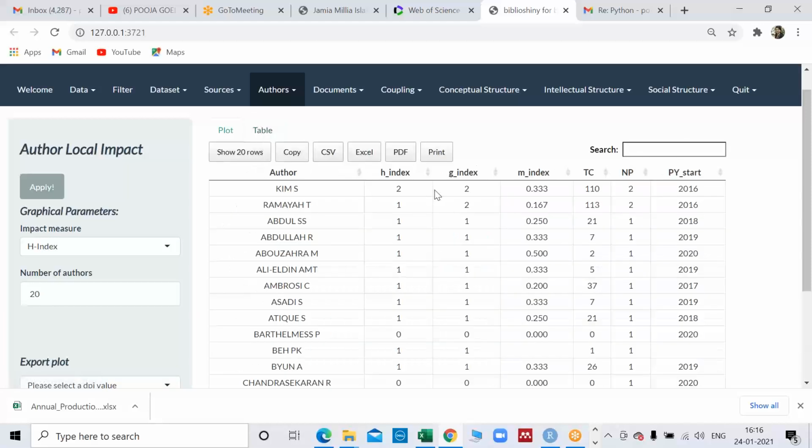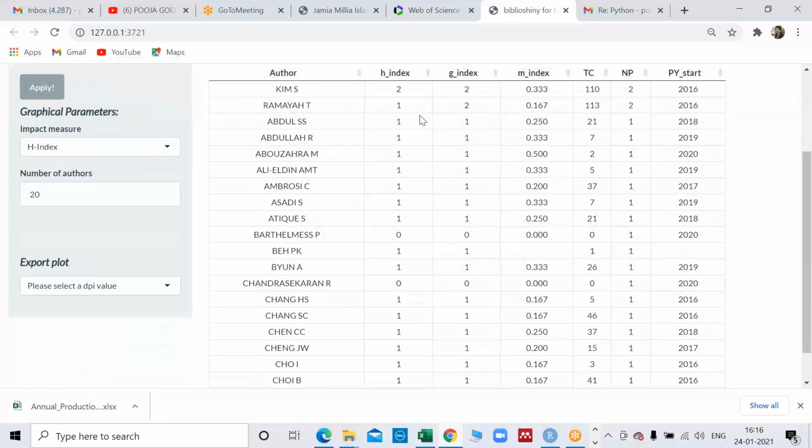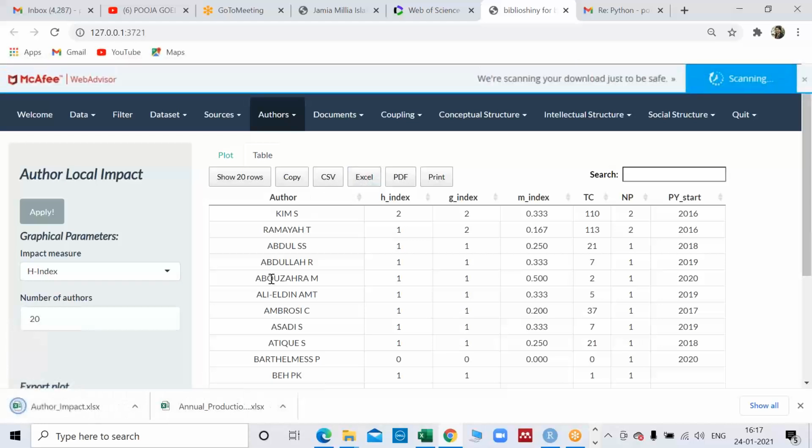Now Kim again is an author who has a high H index, high G index, high M index. His total citations are 110. He has 2 publications, and his publication year started in 2016. Similarly, for each and every document, you can see this information, and if you remember that word of mouth paper, they have taken information from here also. And how can they take it? You can simply take an Excel file and make it customized.